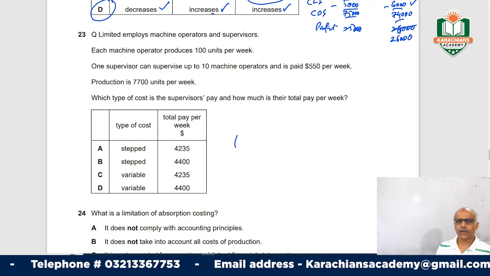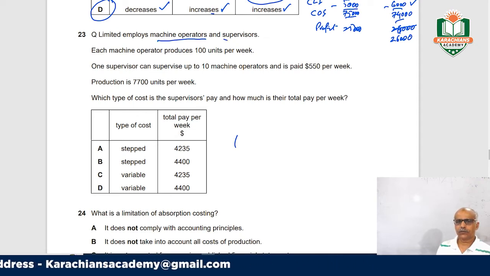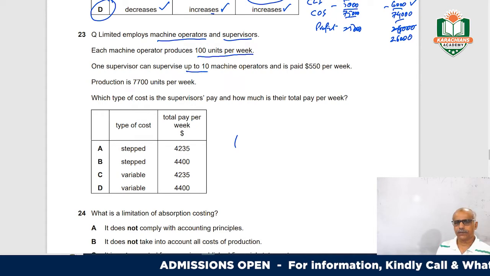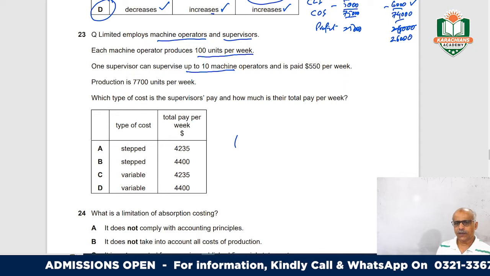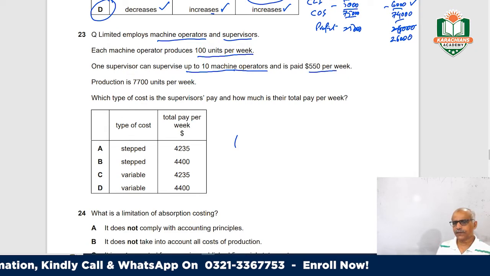Q Limited employs machine operators and supervisors. Each machine operator produces 100 units per week. One supervisor can supervise up to 10 machine operators and is paid $550 per week.